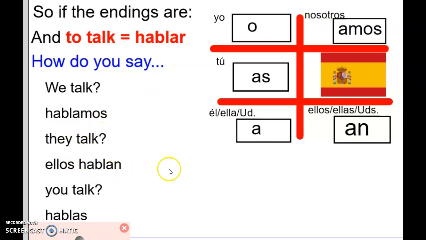But look at this one, hablan. Well, if I see hablan, I don't know. Is it ellos hablan, they talk? Ellas hablan, they talk? Is it ustedes hablan, you guys talk? So I have to be specific here, and I actually have to say the ellos.